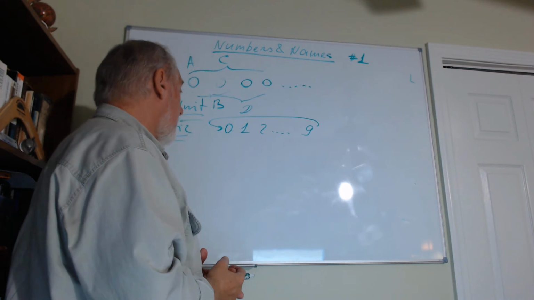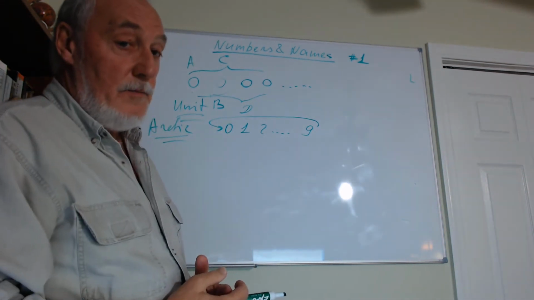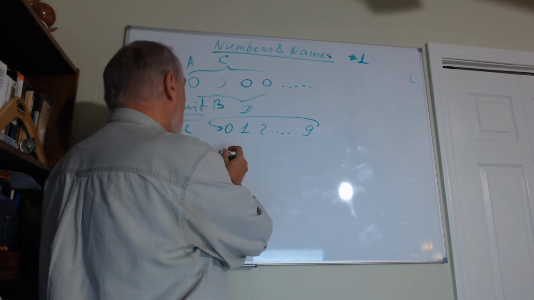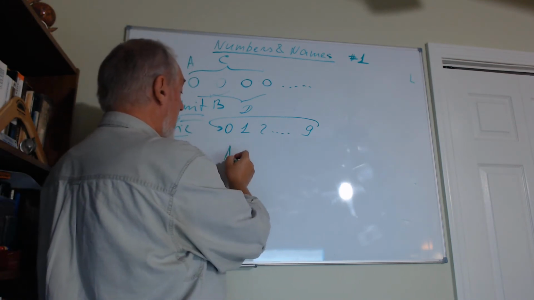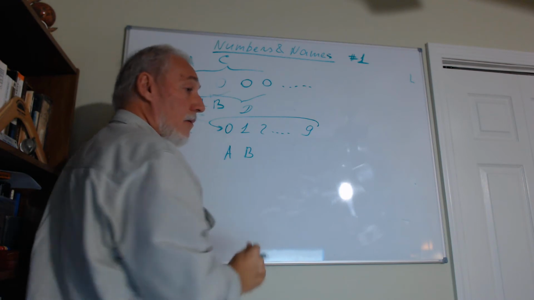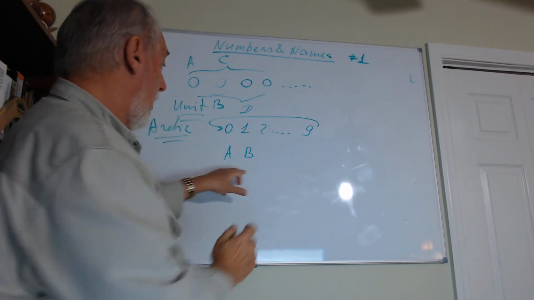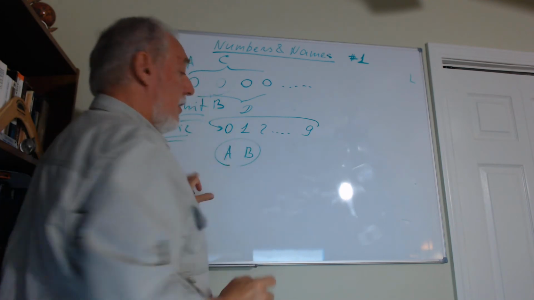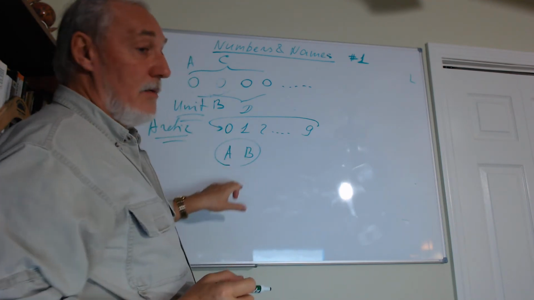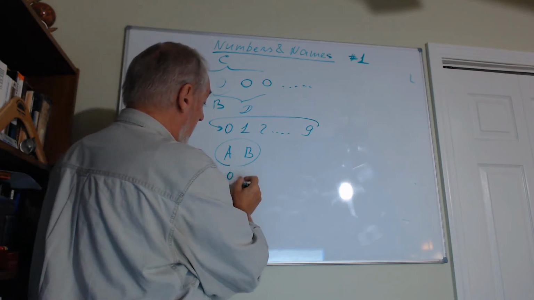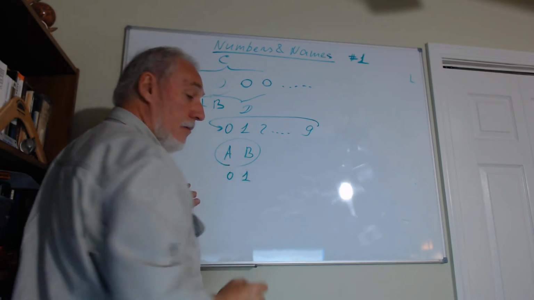But there is one particular system which is widely used right now, and it's called binary. The binary system has only 2 letters, for example A and B. 2 letters, that's all, the whole alphabet. But it happens that instead of A and B, they started using the Arabic numerals 0 and 1.